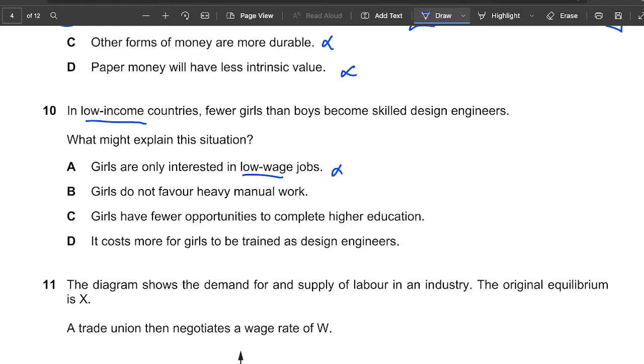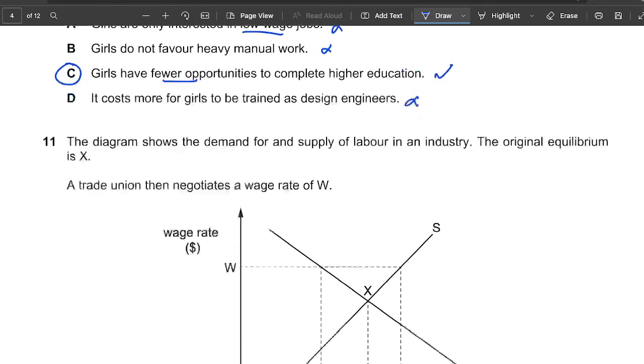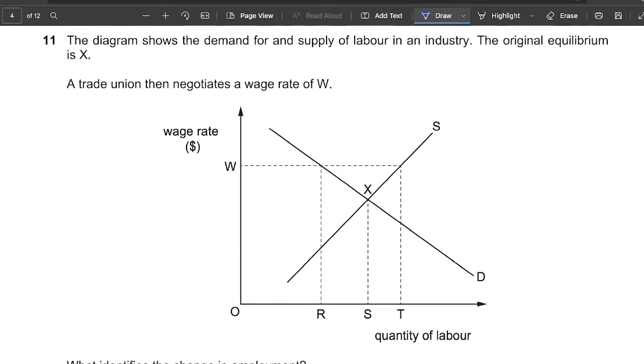Girls do not favor heavy manual work. That again is wrong. Another superstition maybe, but that's wrong. They could work in the heavy manual work. Girls have few opportunities to complete higher education. That's correct. The reason why they can't become engineers is maybe because they lack the qualifications, and maybe because they have few opportunities to get them. So hence why it will be C. It costs more for girls to be trained as design engineers. That is wrong. The cost is the same for each gender, right? So we move on to the next question.